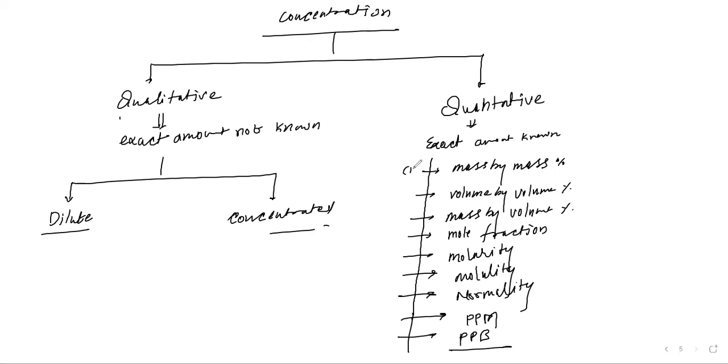So these are the concentration terms. These terms are important from your exam point of view. So in total we have to do problems on molality, normality, ppm and ppb.